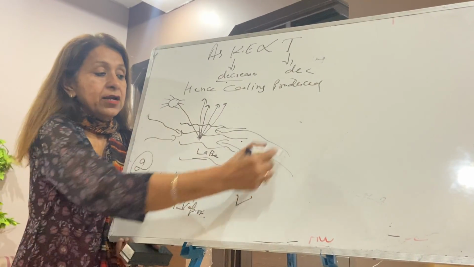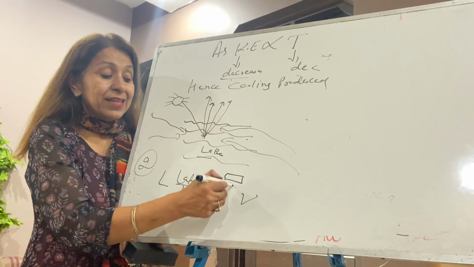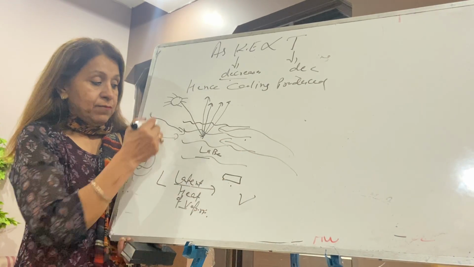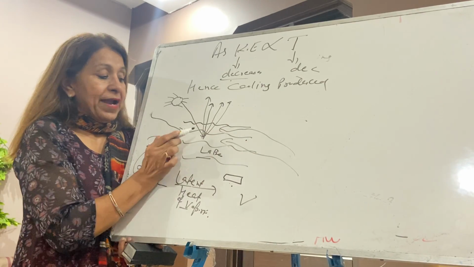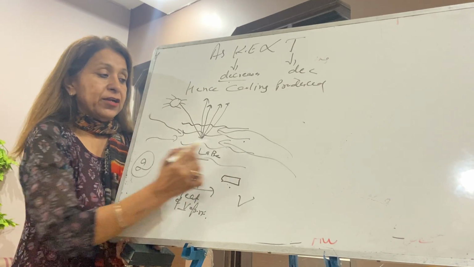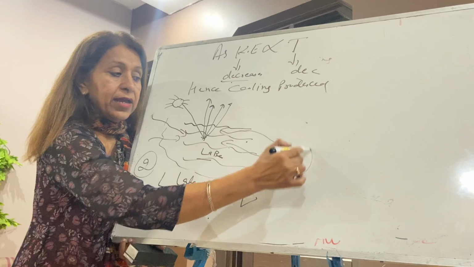So the surrounding where you are sitting beside the lake, you feel comfortable. Why? Because there is less heat now. This heat is absorbed by the liquid particles so as to get vaporized. This is the latent heat of vaporization. The liquid vaporizes, and cooling results.